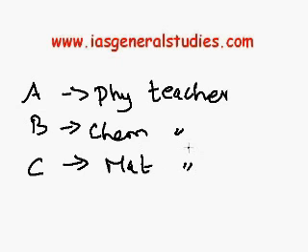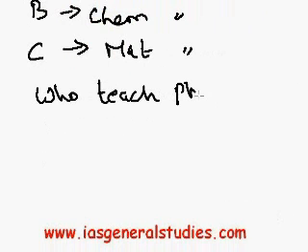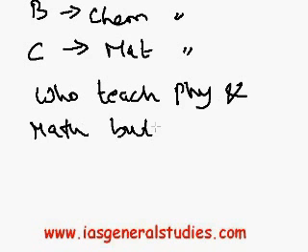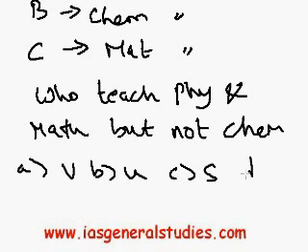The question is, among the regions marked P, Q, R and so on, the one that represents the teacher who can teach physics and maths but not chemistry is. So the question is, who teach physics and maths but not chemistry? The options are V, U, S, T.